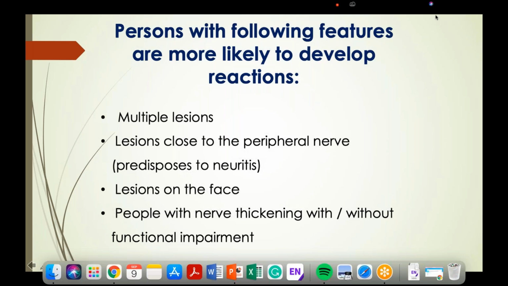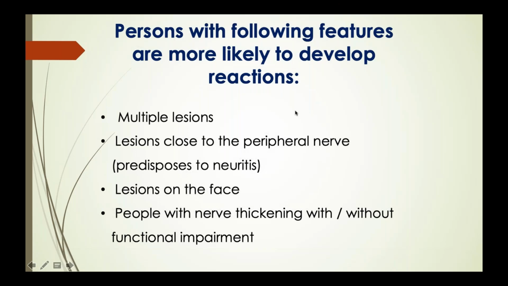What features should make you understand that there are multiple factors that can give rise to reactions, so that accordingly you can counsel your patients? If a patient has multiple lesions, that suggests the lepromatous spectrum, and nodular lesions or infiltration, and lesions close to a peripheral nerve can predispose to neuritis.